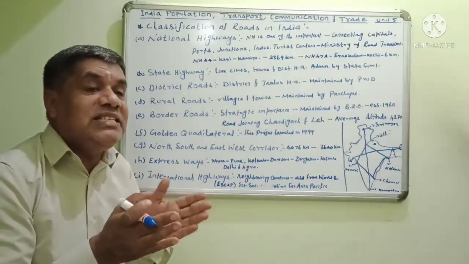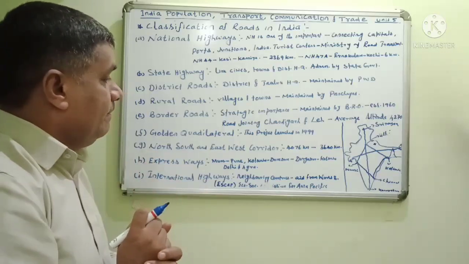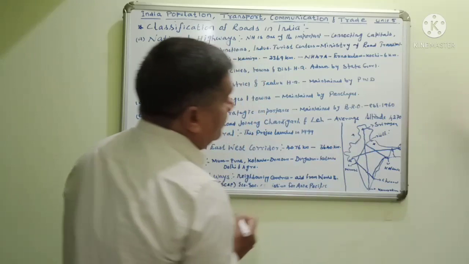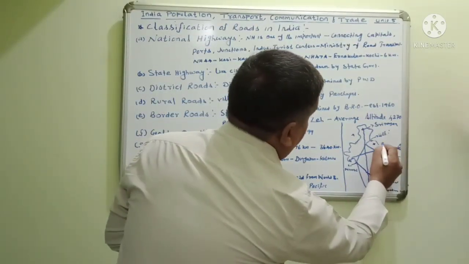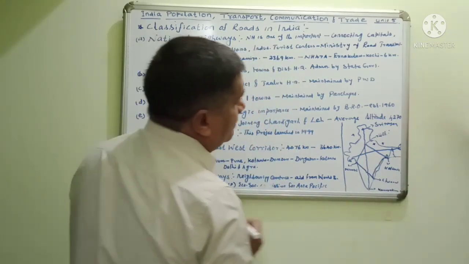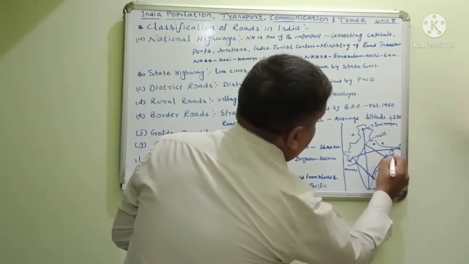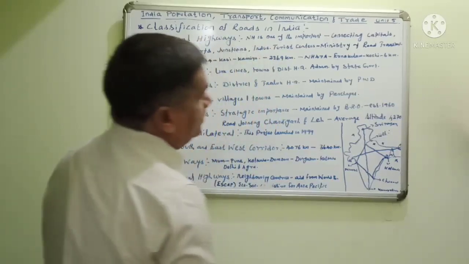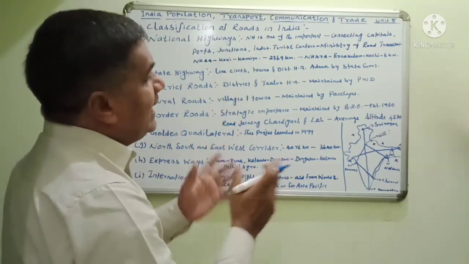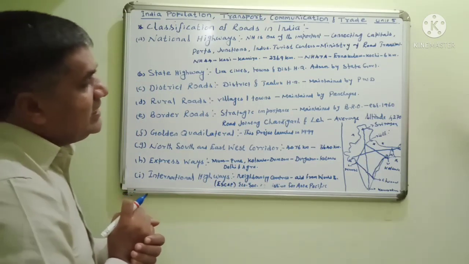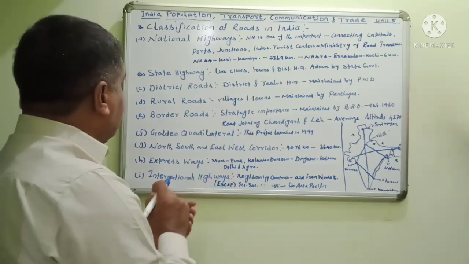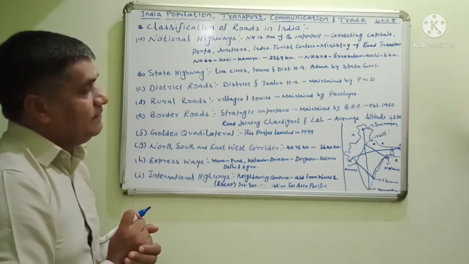The roads are linked with the neighboring countries, like Pakistan, Nepal, Bangladesh, Myanmar. These neighboring countries are also connected by the international highways.